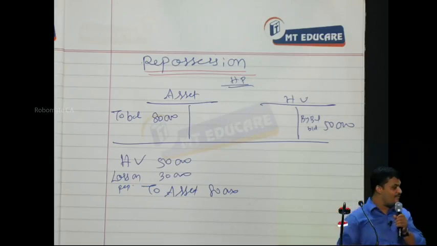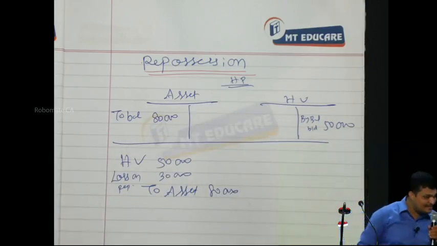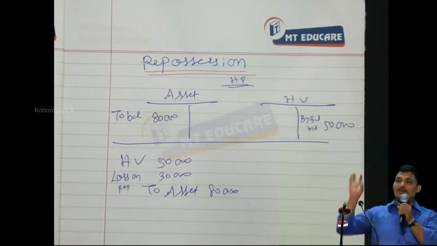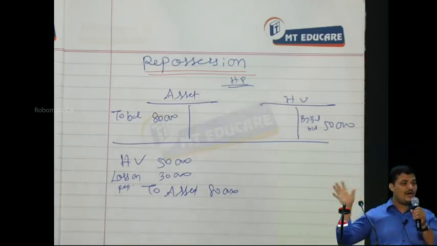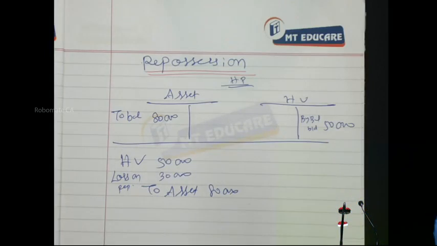From the viewpoint of the hire purchaser, what is the entry? Asset to hire purchaser, how much? 50,000 to hire purchaser 50,000. Because whatever receivable he had as 50,000, that he is eliminating. In that place he is bringing an asset, a physical asset, into his books. Correct? That is how the accounting will be made in the books of the hire vendor.